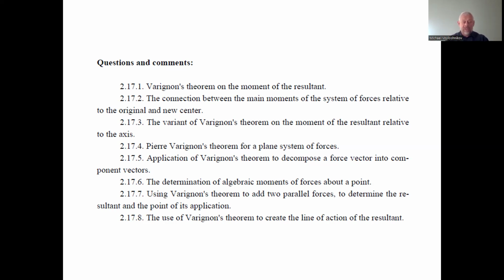The use of Varignon theorem to create the line of action of the resultant. It's easy to find the line of action of the resultant if we know the resultant magnitude and the angle of inclination of the resultant to the coordinate axis.